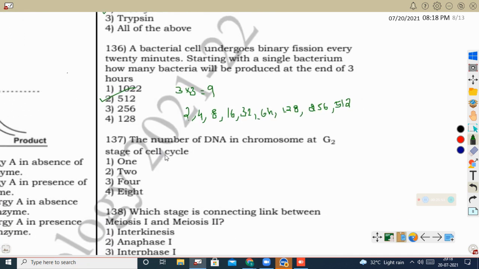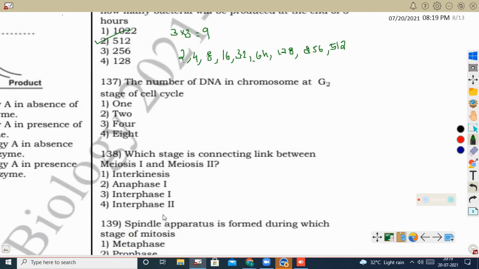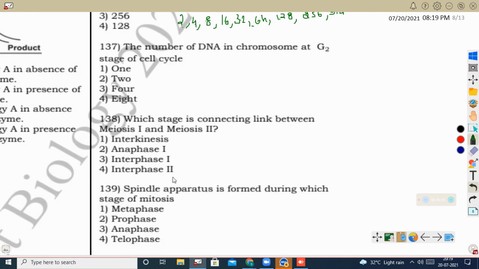Next question, the number of DNA in chromosome at G2 stage of cell cycle. See, G2 stage is the last stage of interphase, after the synthetic phase, where the DNA becomes double. If the chromosome number is 2n, and the DNA concentration is 2c, after the synthetic phase in the cell the chromosome number will not change, it will remain constant as 2n, but the concentration of DNA will increase to 4c. So here, the number of DNA in chromosome at G2 stage of cell cycle will remain the same as 2n. So here the correct option is 2.